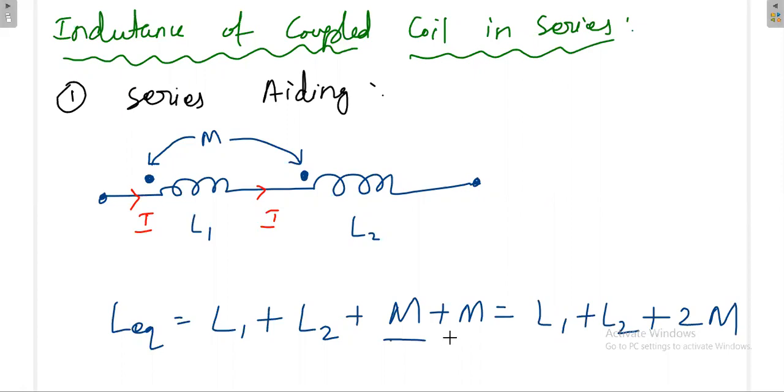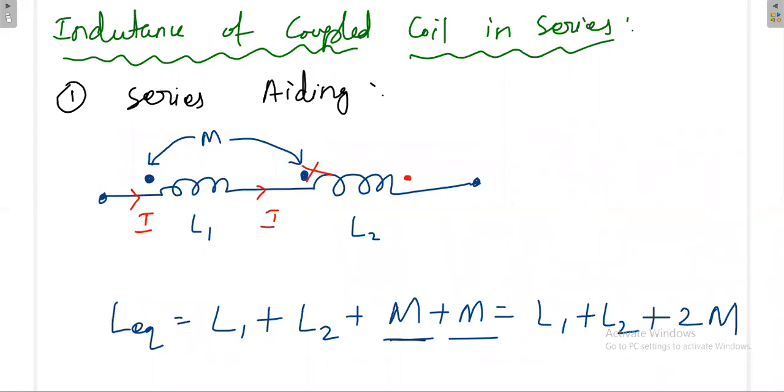Whether we have to take plus M or minus M, this time I have taken plus M, but sometimes I will take minus M. That depends on the dot notation. If you see this inductor here, the dot is where the current is entering. While current is entering, first you see the dot. Here also, when current enters, first you see the dot. Say for example, instead of the dot here, they may provide it on the other terminal. If one dot is at the entering terminal and one dot is at the leaving terminal, that time you have to use the minus sign.